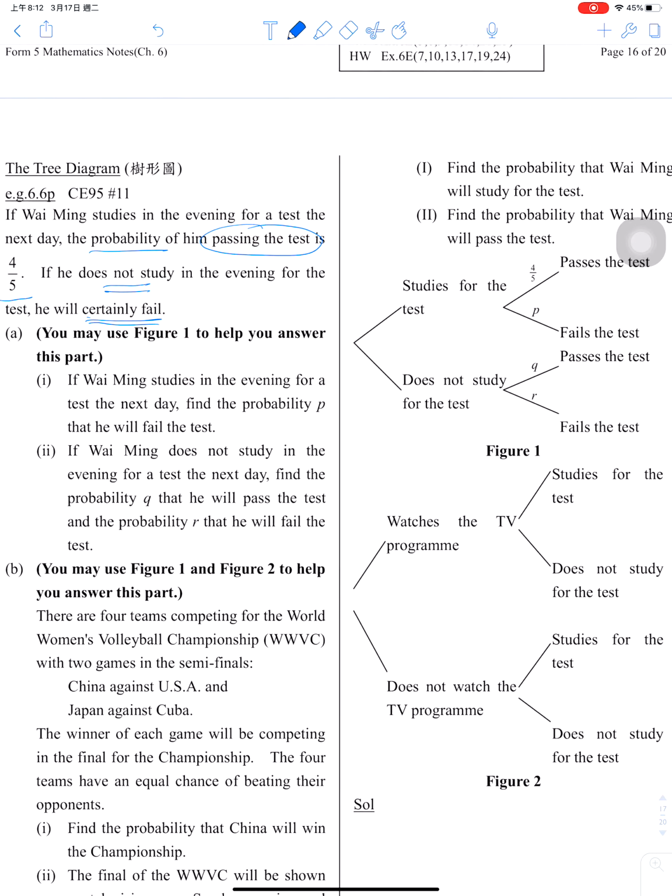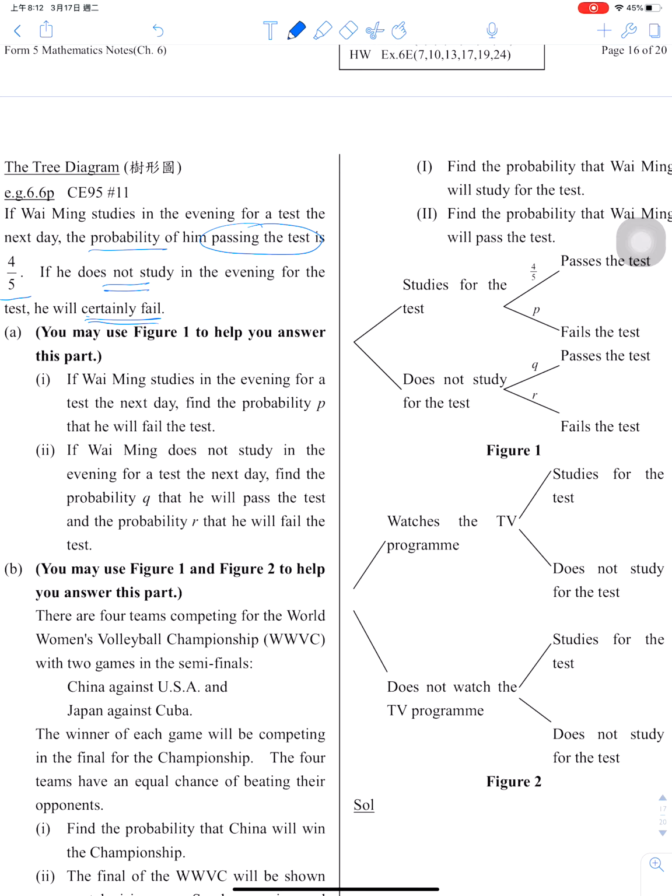So here, have a look. Part A, you may use figure 1, that means here, to help you understand or answer this part. A1, if Wyoming studies in the evening for a test the next day, find the probability P that he will fail the test. That means this one.